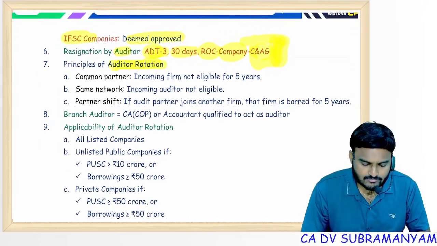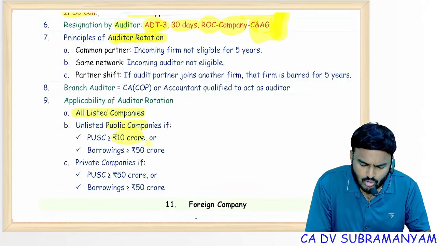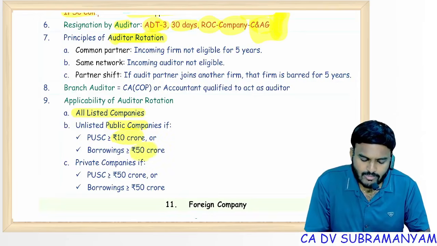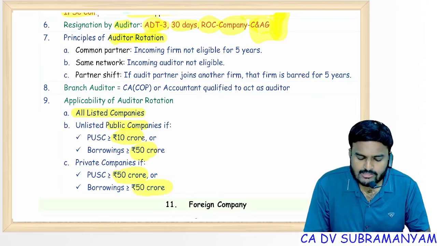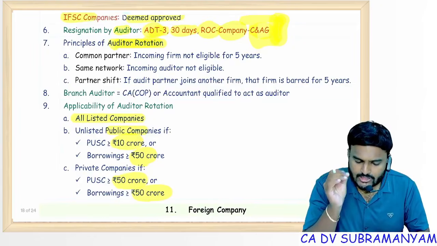Auditor rotation. Auditor rotation is applicable to these 3 companies: listed companies, unlisted public companies if paid up share capital is 10 crores or more, or borrowings 50 crores or more, and private companies if paid up share capital is 50 crores or more, borrowings 50 crores or more. So for these companies, auditor rotation is mandatory.